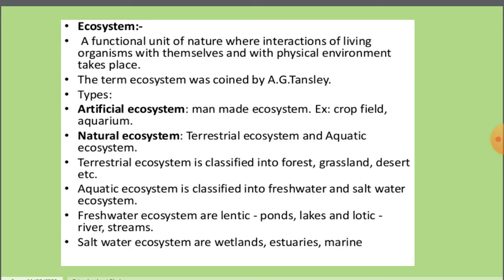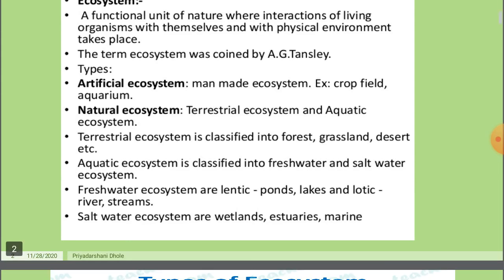In freshwater ecosystem, there are again two types, lentic and lotic. In lentic, examples are ponds and lakes, which have stagnant water, and lotic is flowing water, such as river and stream. Saltwater ecosystem consists of wetlands, estuaries and marine areas.